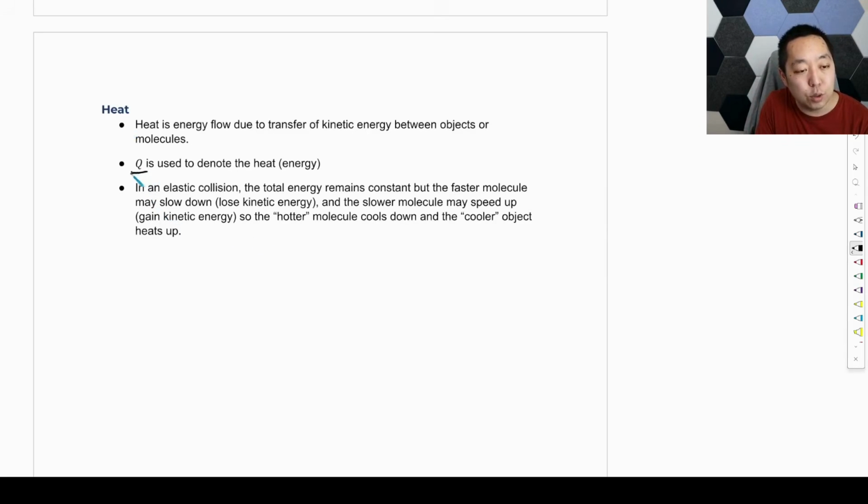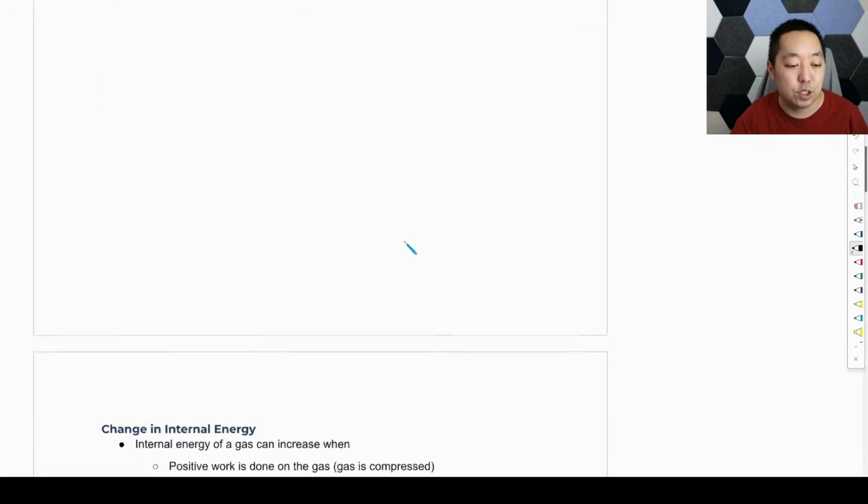Now, Q is used to denote the heat or energy. Q is measured in joules. It is a form of energy when we're talking about heat flow, because again, it's the transferring of kinetic energy. In an elastic collision, the total energy remains constant, but the faster molecule may slow down and lose some kinetic energy, and the slower molecule may speed up and gain kinetic energy. So the hotter molecule might cool down, and the cooler object might heat up. That's exactly how that transfer happens, and at its core, that's what heat is. It's this transferring of energy.